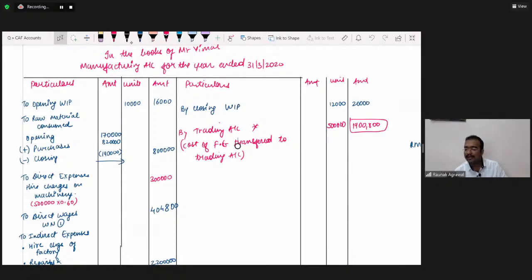Direct wages means the wages paid to the employees who are working in the factory. Are you asking about manufacturing or trading? Factory overhead and the other term you mentioned are both the same.